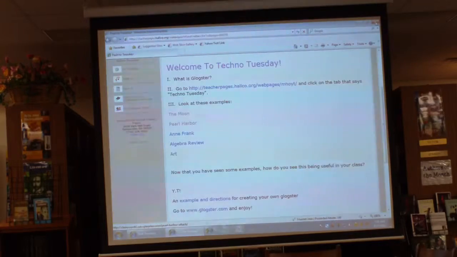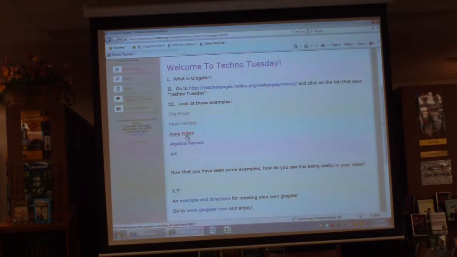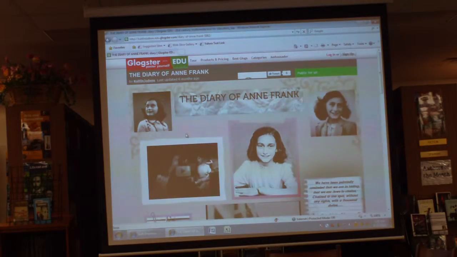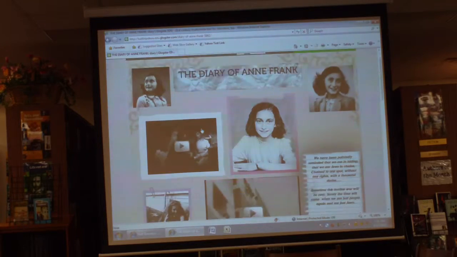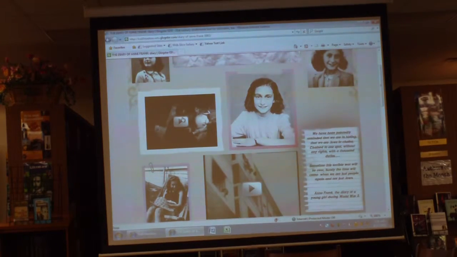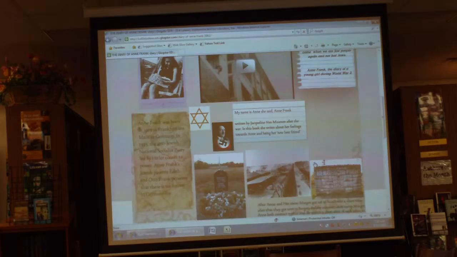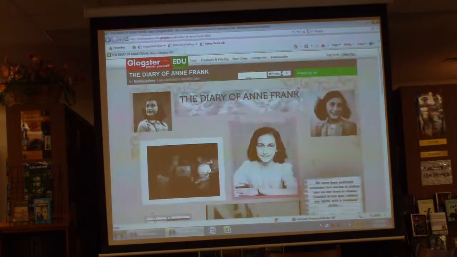And then we've got a couple other ones. Here's one for language arts, Diary of Anne Frank. I read that when I was in language arts, so it's like 1,000 years ago. But it's pretty cool. It's got some pictures. It's got a video, a clip from the movie that was made a long time ago, a little trailer for that, so that's very interesting. It's got some quotes down here from the book and just some different information. So the poster encompasses a lot of different things, and it's literally multimedia because it has videos, it has pictures, and it has a lot of capacity for information.